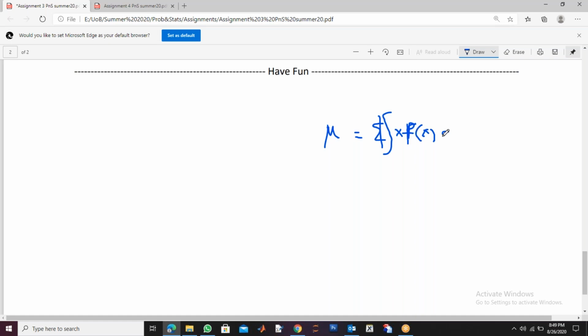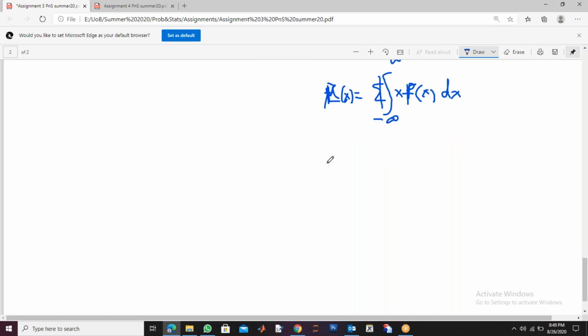So if I multiply my function f(x) with x and integrate from minus infinity to infinity, this gives you the mean. Only the sum is replaced by the integration. So this gives you the expected value of x, or the mean.